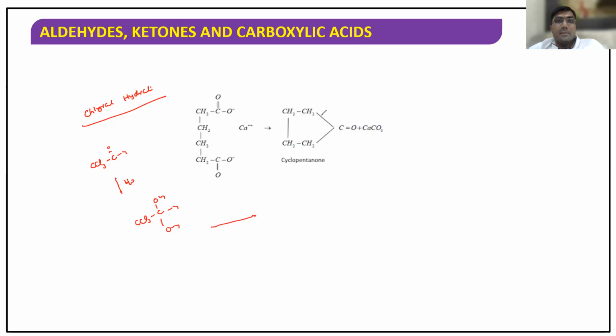Now, if you treat chloral hydrate with KOH, this OH minus attacks here, this will leave, this takes H plus, so you get pure chloroform. Plus, listen carefully, here OH is attacked. Three electron withdrawing groups is unstable, so this bond will move, water will leave. So you get formic acid.